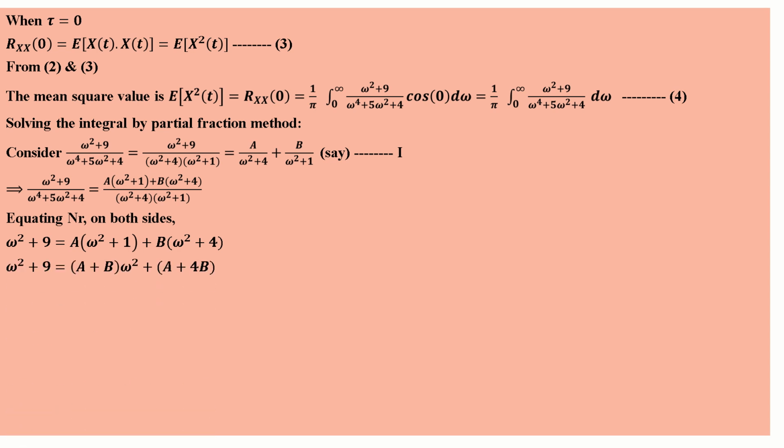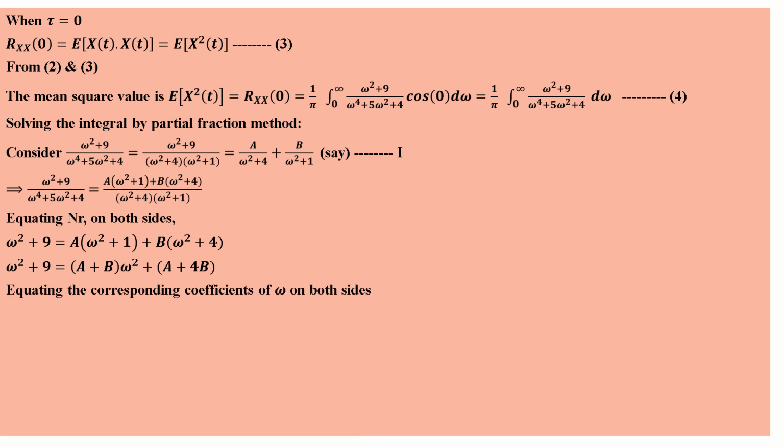So omega square plus 9, we are splitting the terms: a omega square into a, and the second term b omega square plus 4b. Now we are grouping omega square: (a plus b) omega square plus (a plus 4b). So equating coefficients on both sides.